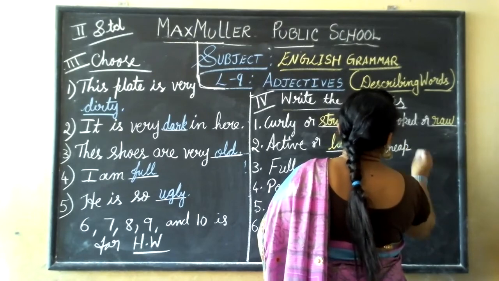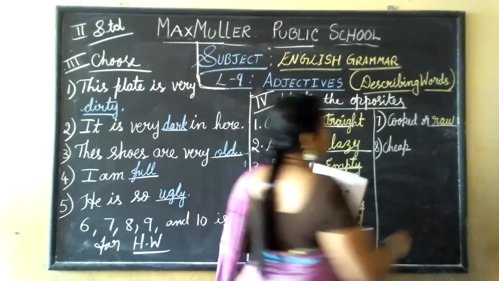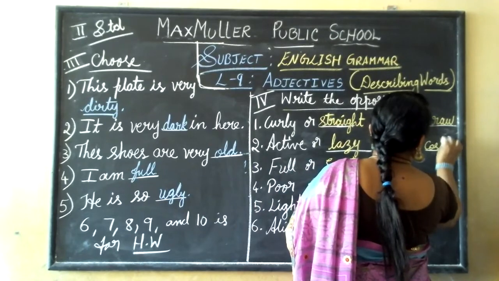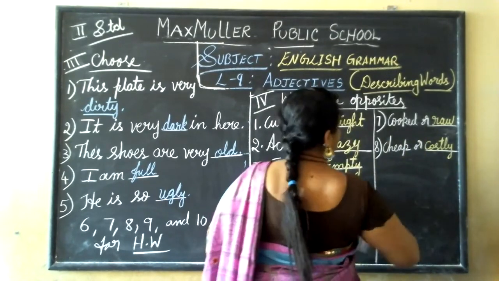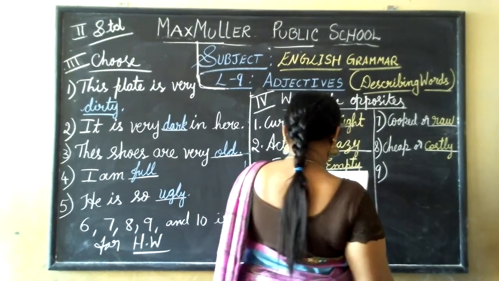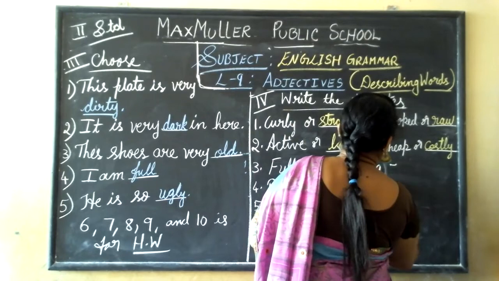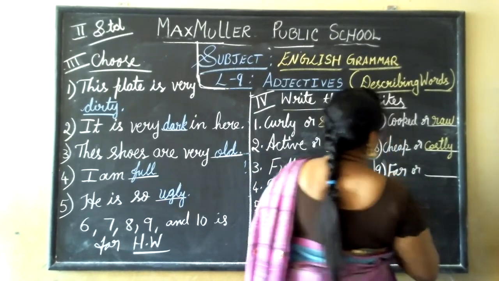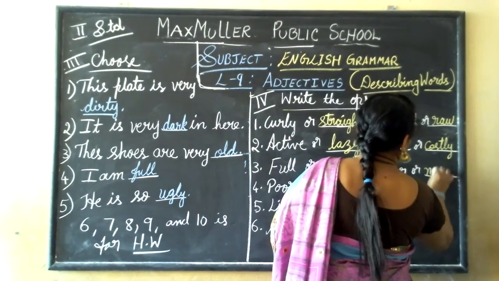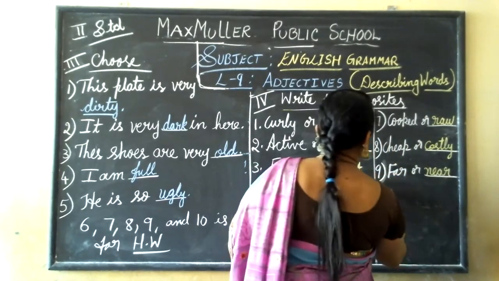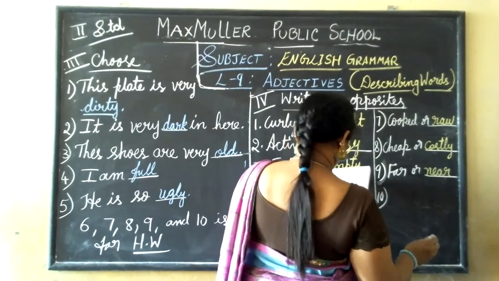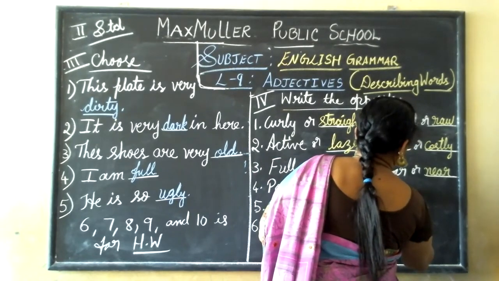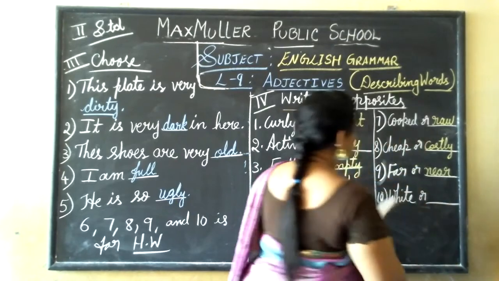Cheap or costly. Costly. Ninth one, far or near. Tenth one, white or black.